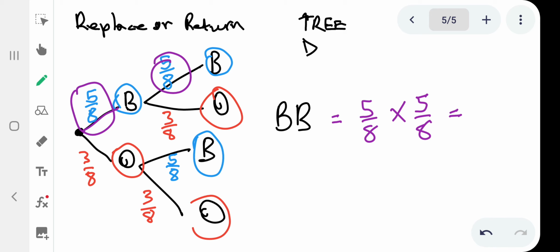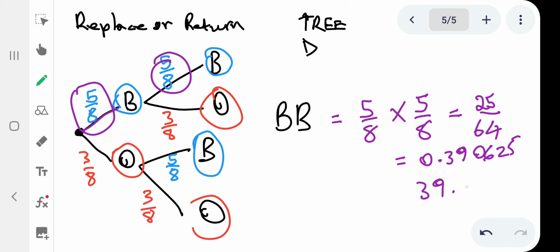So that is 5/8 times 5/8, and we get 25/64, or in terms of decimal 0.390625. And still singayibhala as a percentage, and that is 39.0625%. That is the probability of getting a blue ball and a blue ball.